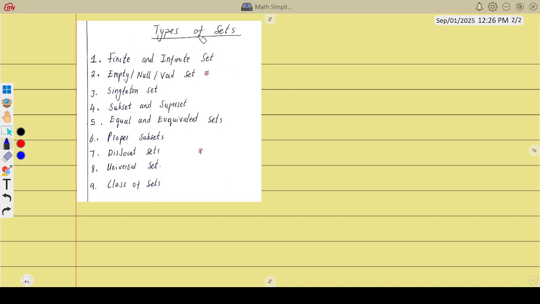On the types of sets, we have a lot of them, starting with finite and infinite sets. When we say a set is finite, it means the number of items in that set... I didn't even introduce what a set is. A set is just a collection of objects, a collection of things. We have a set of people, we have a set of animals, and in mathematics we have different sets of numbers. A finite set is a set in which you can count the items which are there.